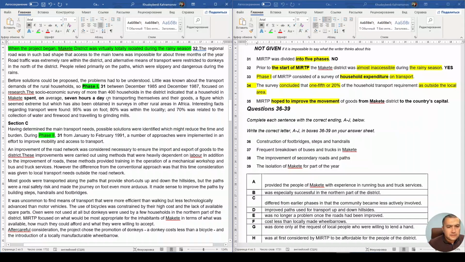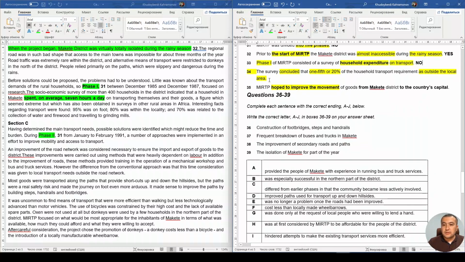As you just recognized, it says they spend on average 7 hours a day, but according to the statement they should spend money on transport, while according to the text they spend hours, time, and that's why it's no.